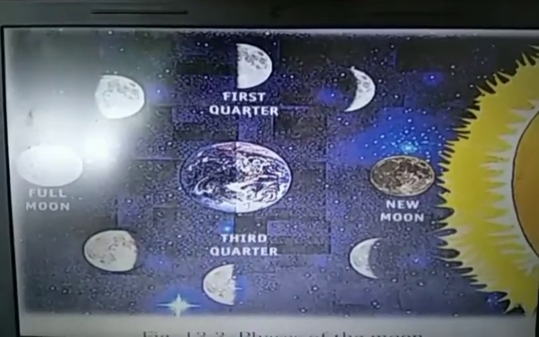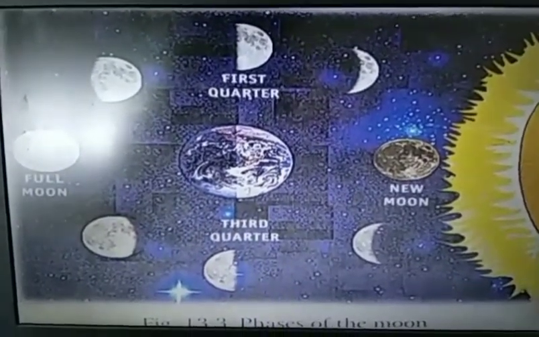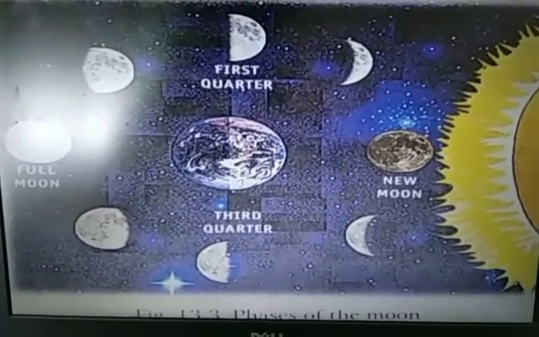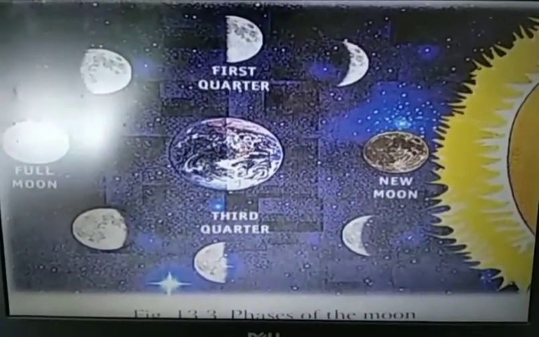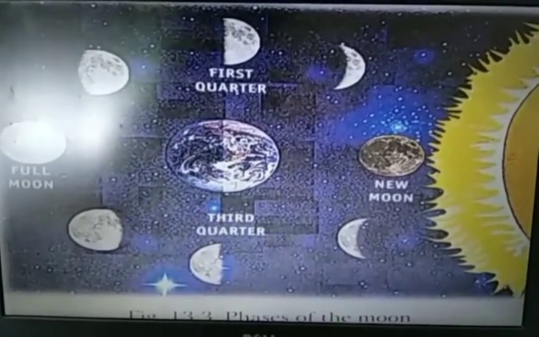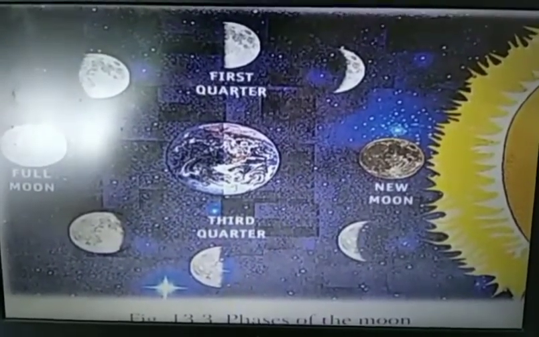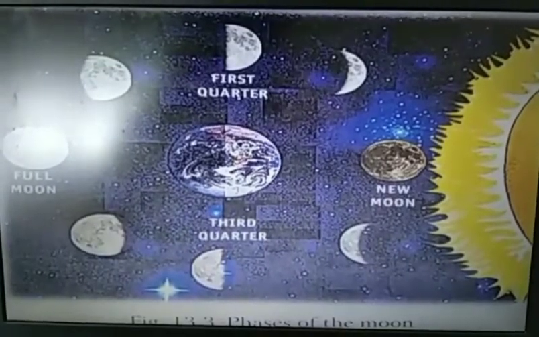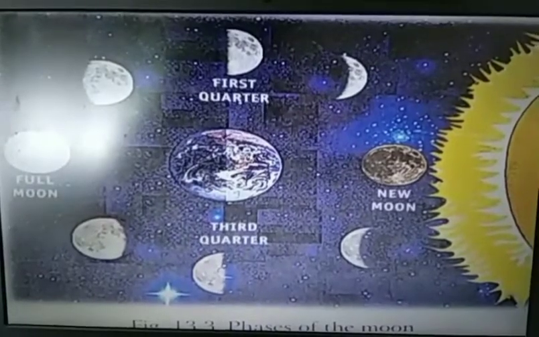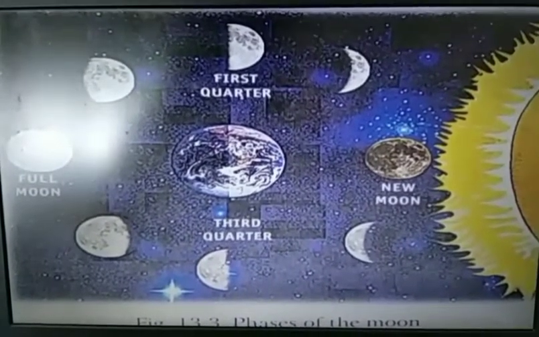Depending on that, we see the different faces of the moon. When moon is exactly between the Earth and sun, the part of moon which is facing Earth cannot reflect the sunlight. As a result, we cannot see moon on that day, and that day we consider a new moon day.